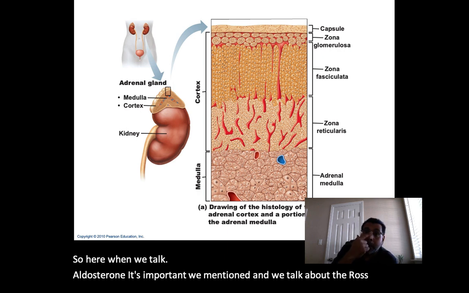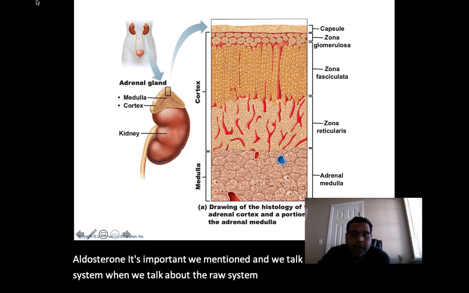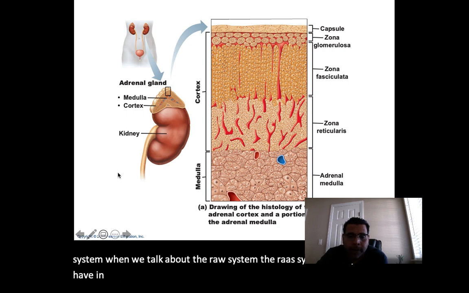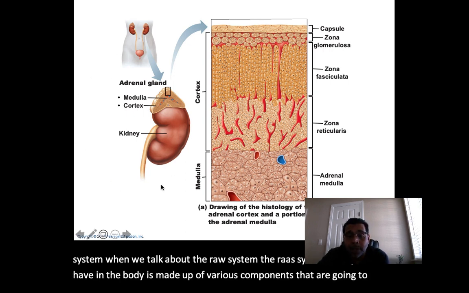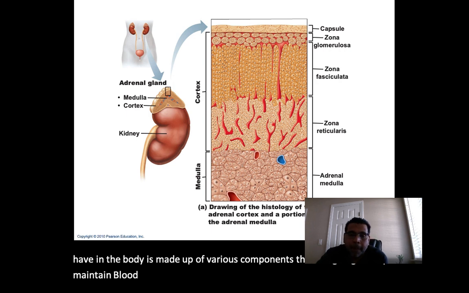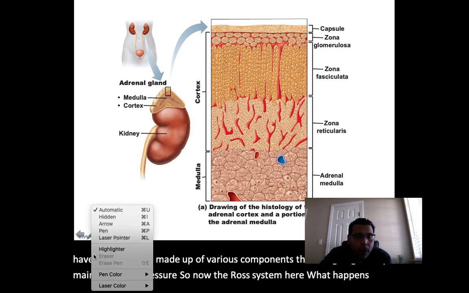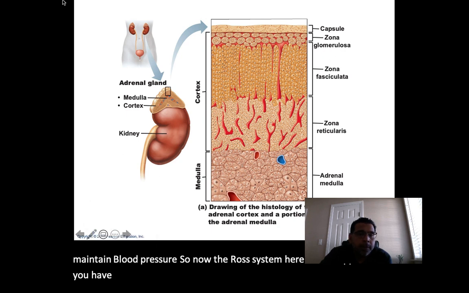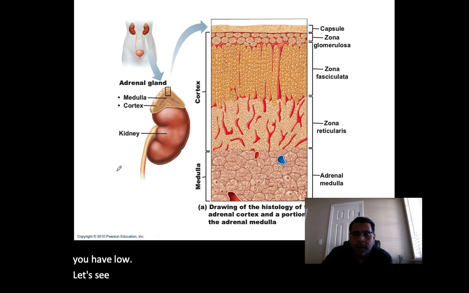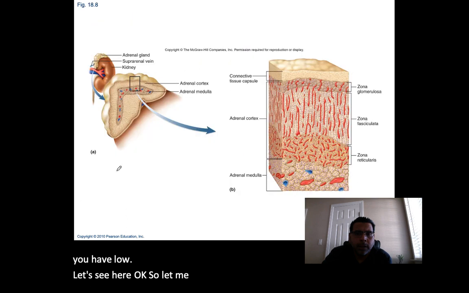The RAAS system is a system we have in the body. It's made up of various components that are going to help maintain blood pressure. So now in the RAAS system, here what happens is if you have low, let's see here. Okay, maybe right here would be better.